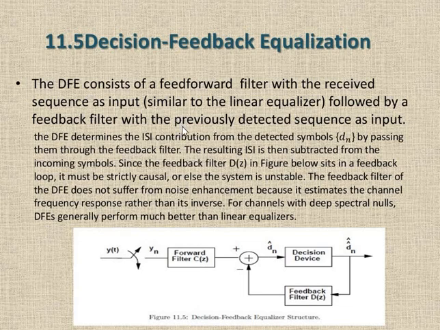The DFE model, or decision feedback equalization, is a feedforward filter with the received sequence as the input, followed by a feedback filter with the previously detected sequence as the input. The DFE determines the ISI contribution from the detected symbols by passing them through the filter. The resulting ISI is then subtracted from the incoming signal. Since the feedback filter sits in the feedback loop, it must be strictly causal or else the system is unstable. The feedback filter of the DFE does not suffer from noise enhancement because it estimates the channel frequency response rather than its inverse.